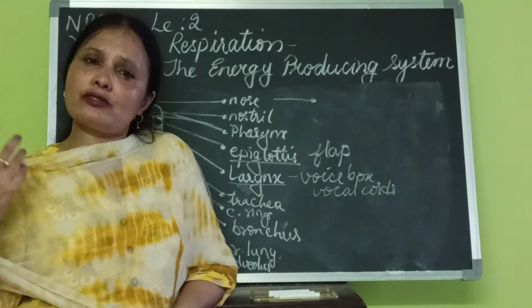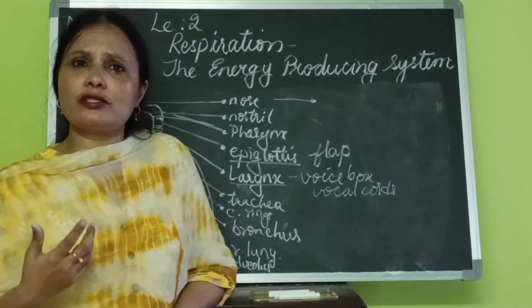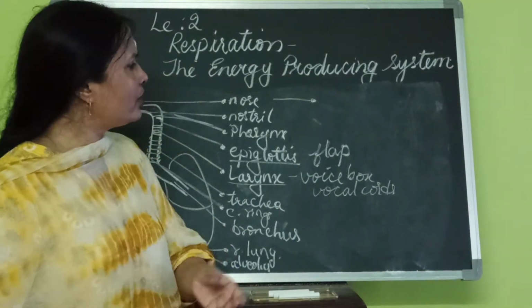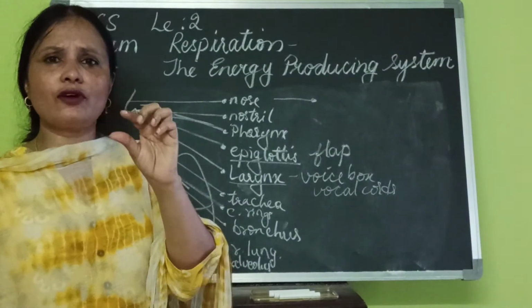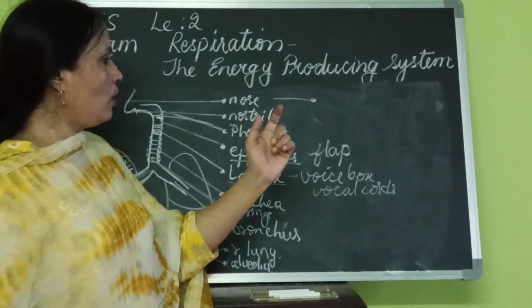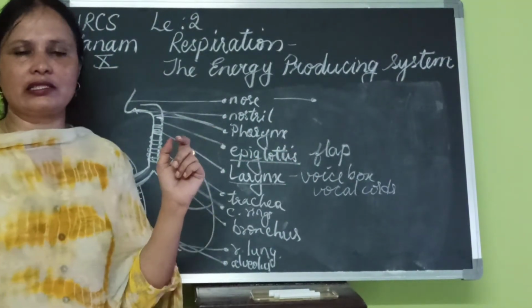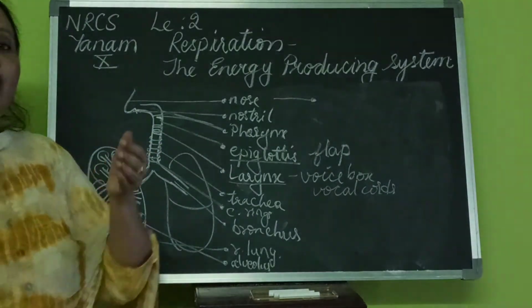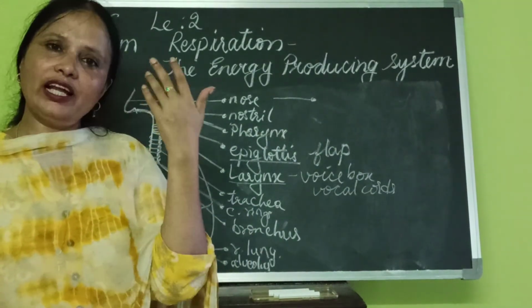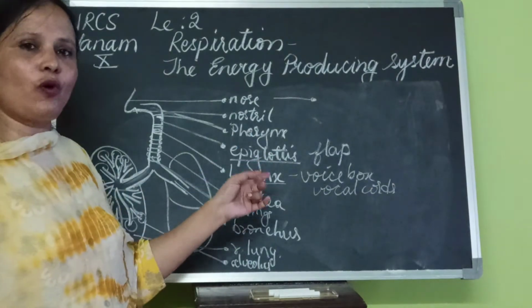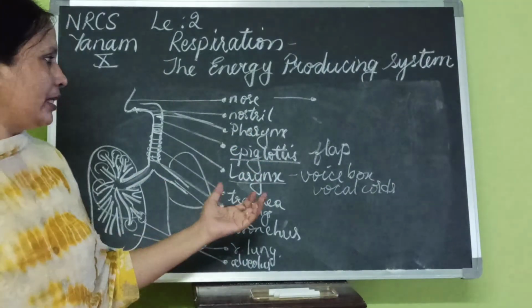So many people, so many different kinds of voice modulations. It is possible in that small box that is called voice box. So that is there in the larynx. Larynx helps in allowing the air to pass through. While allowing the air to pass through, the voice is also released.